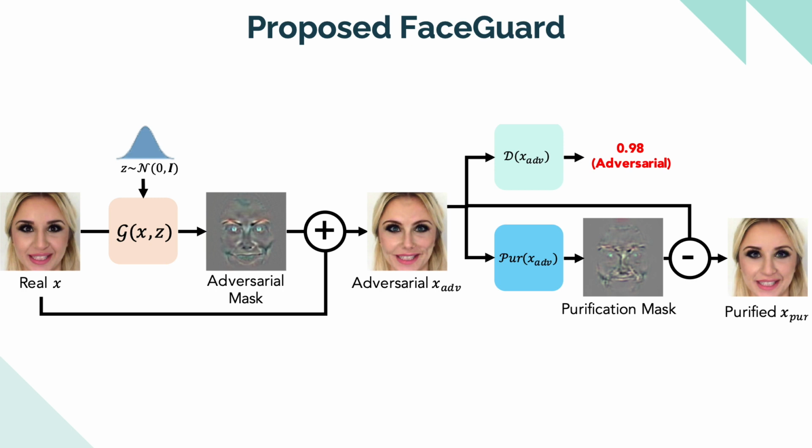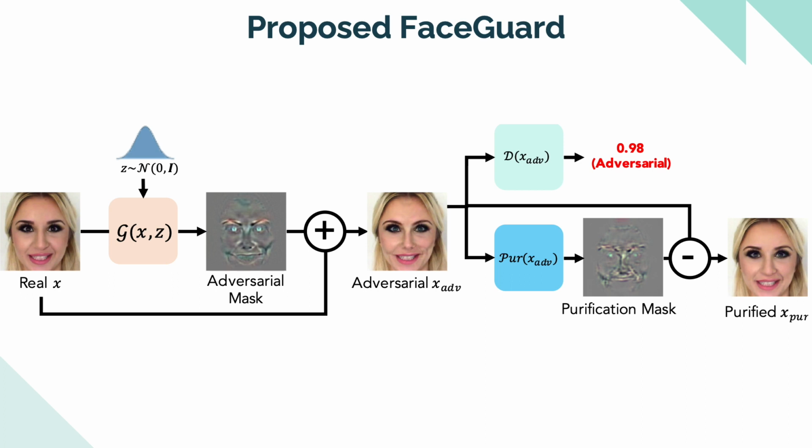An adversarial generator, G, continuously learns to synthesize challenging and diverse perturbations that evade a face matcher. At the same time, a detector, D, learns to distinguish between the synthesized adversarial faces and the real face images. Here, an adversarial face is denoted by X adversarial, which is the addition of the real image X and an adversarial mask, which is the output of our adversarial generator.